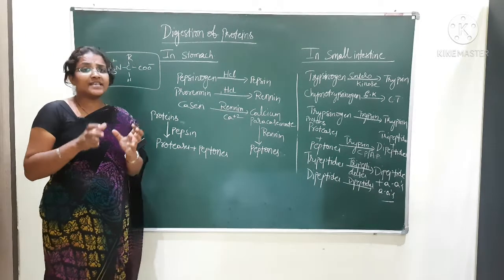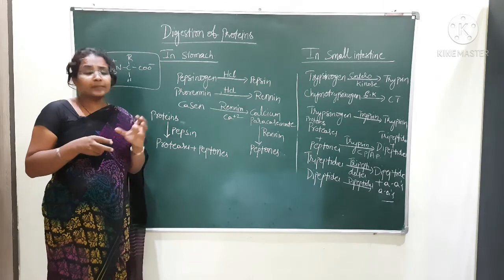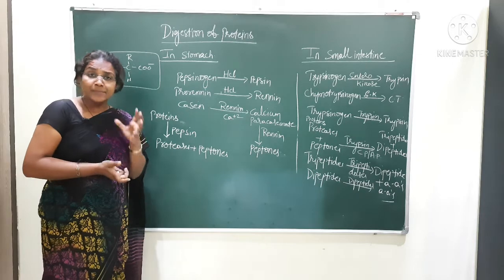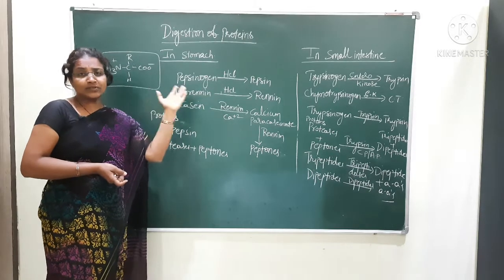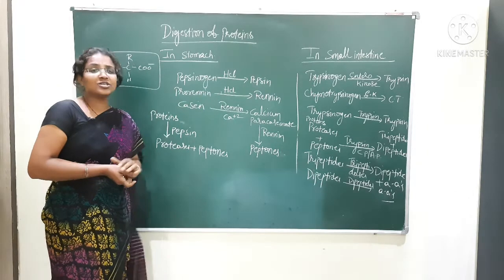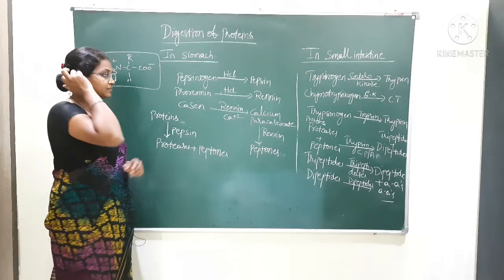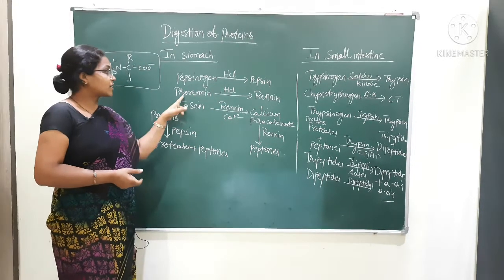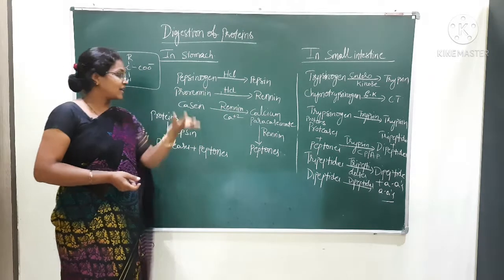Prorenin acts on the casein protein, that is the milk protein.